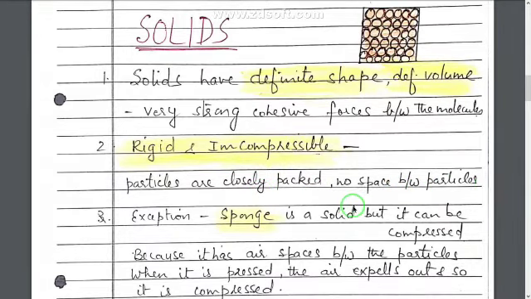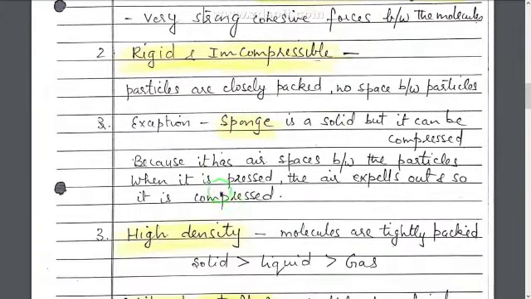Now here there is one exception. The exception is sponge. You can ask a question here. Sponge is a solid but still it can be compressed. So why is it so? Because the structure of sponge is such that, though it is a solid, there are still air spaces present between the particles of sponge. So when it is pressed, the air expels out of those pores or holes and it can be compressed.